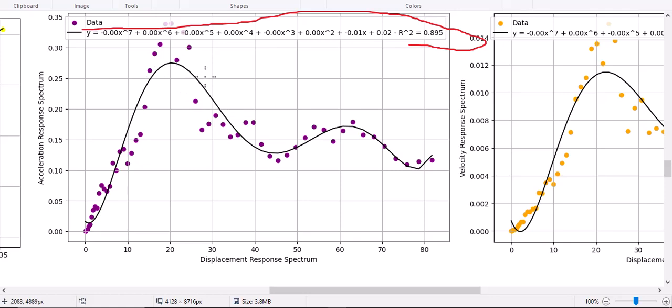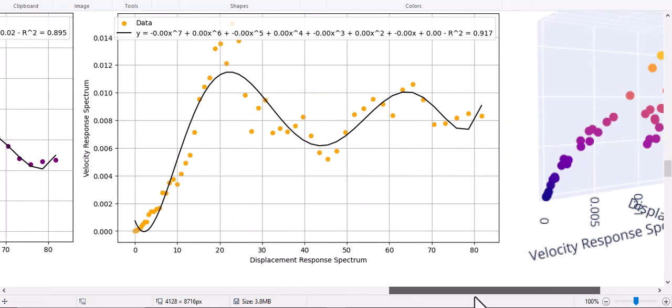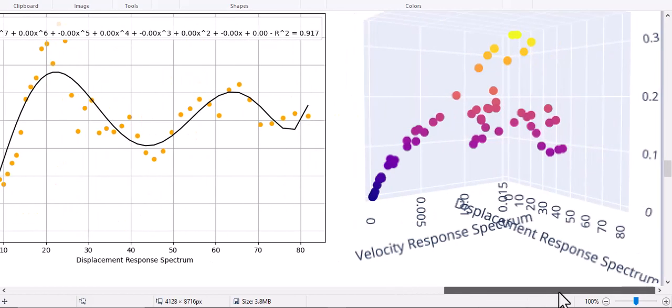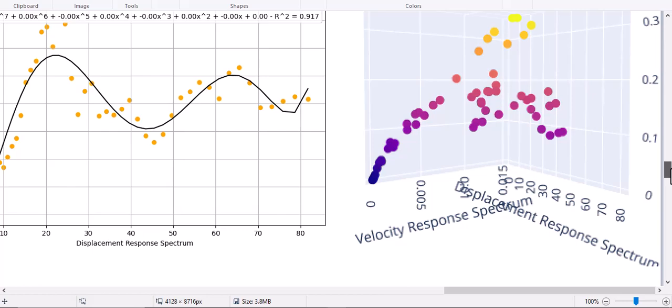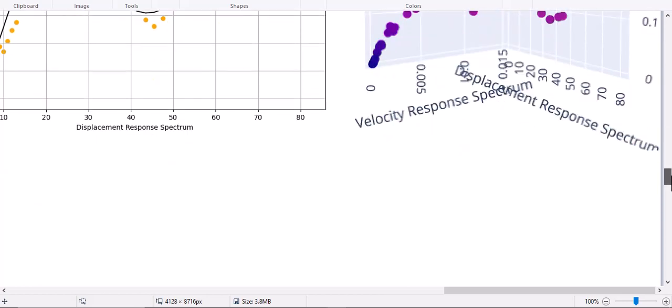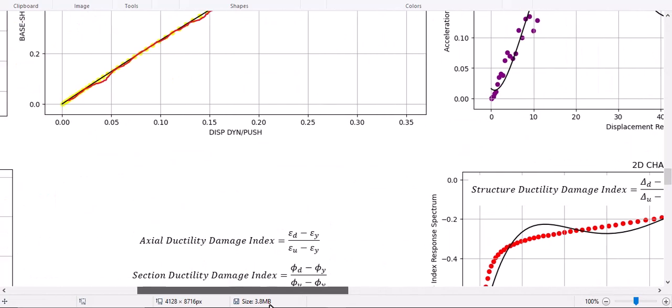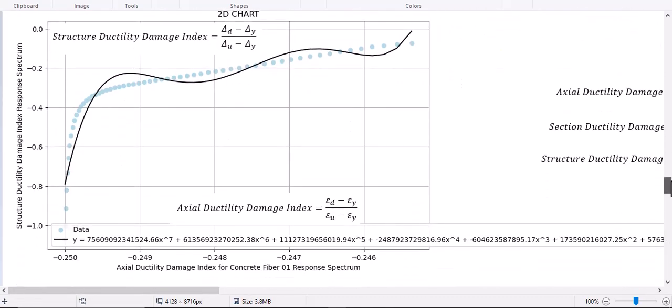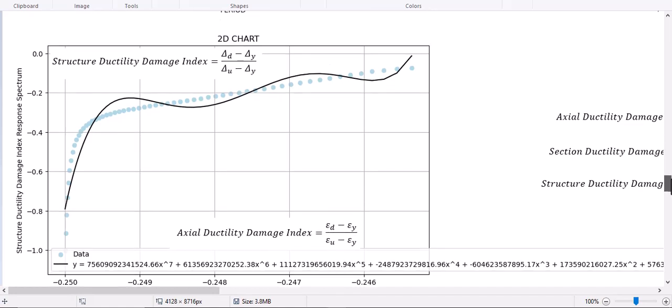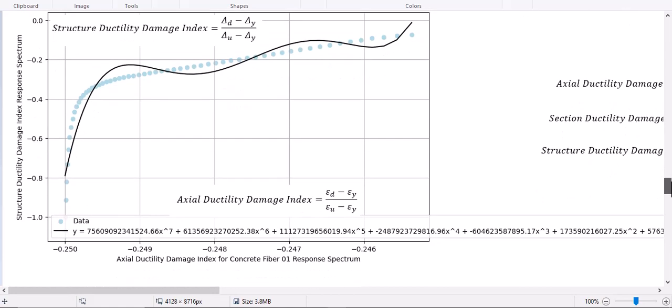So with this formula we can find the good fitted data, and also the relations between displacement response spectrum and velocity, you see in here. And also we're going to plot the 3D relations between velocity, displacement, and accelerations. And we see in here the relations between actual ductility damage index and structural ductility damage index. You see that guys, it has this shape.